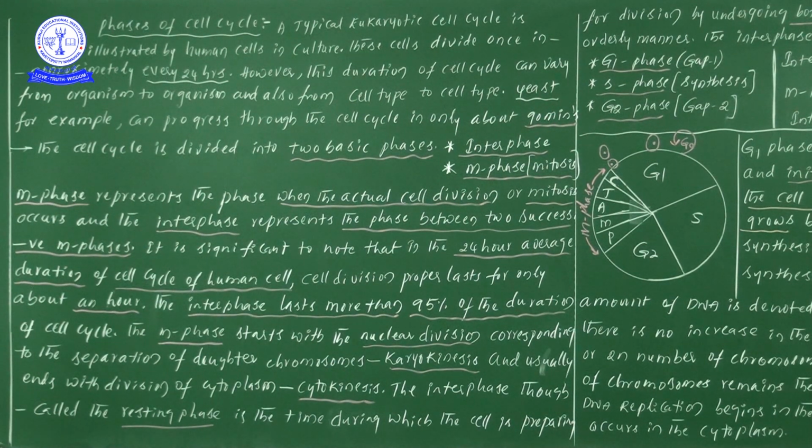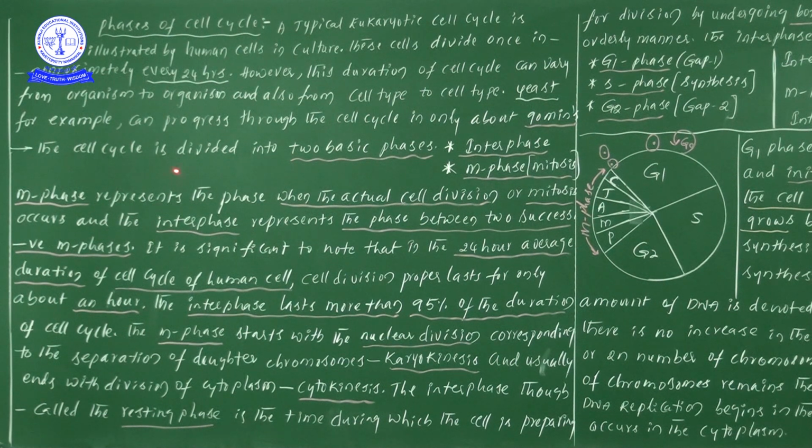So based on the cell type and the organism, the duration of the cell cycle varies. The duration of the cell cycle and cell division depends on the cell type and varies from one organism to another.